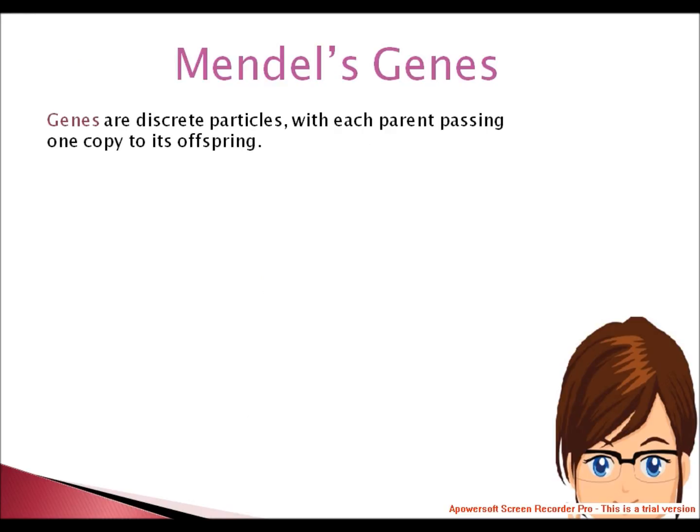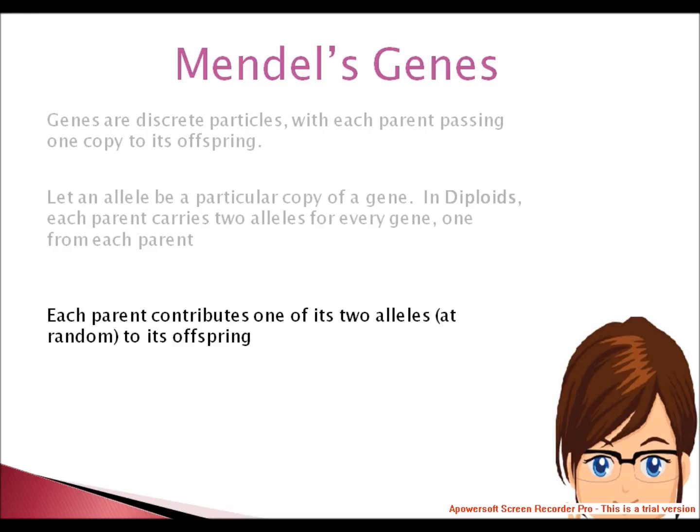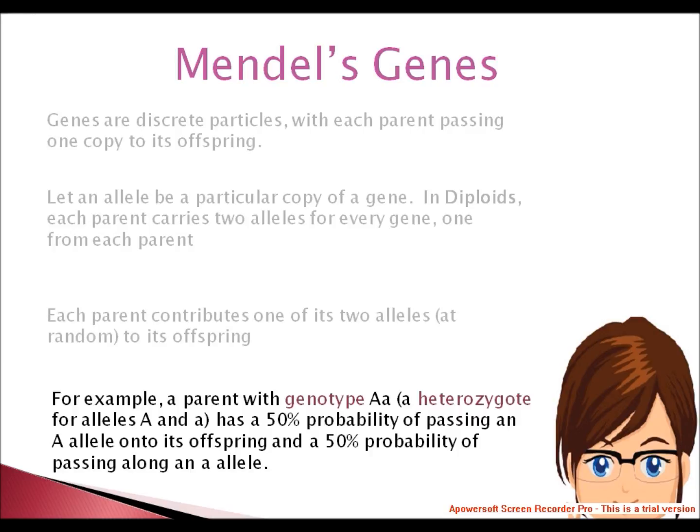Genes are discrete particles, with each parent passing one copy to its offspring. Let an allele be a particular copy of a gene in diploids. Each individual carries two alleles for every gene, one from each parent. Each parent contributes one of its two alleles at random to its offspring.